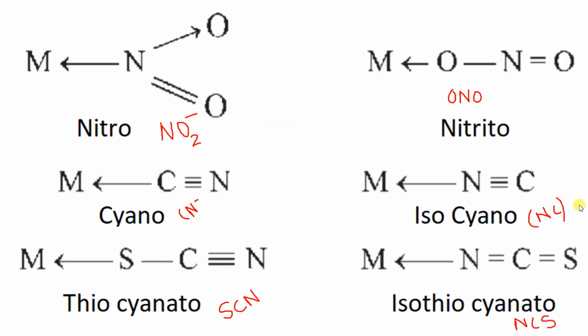So now the next thing we have to do is the naming of the compound. Before that we will understand how to find the oxidation number, and then how to write the cationic complex name and anionic complex name, and if both are complexes, then how to write the name. So that we will do in our next lecture.